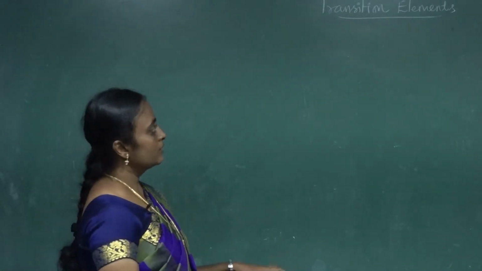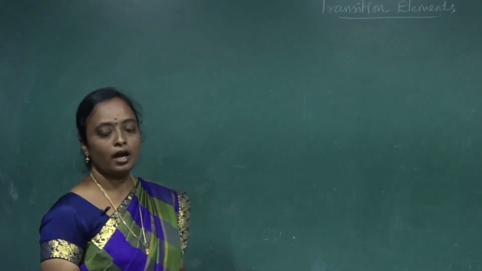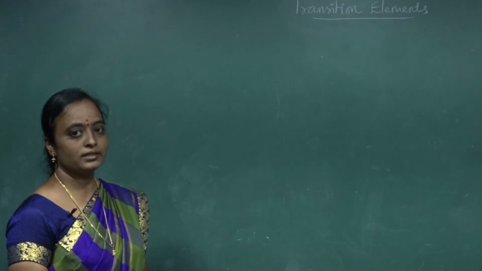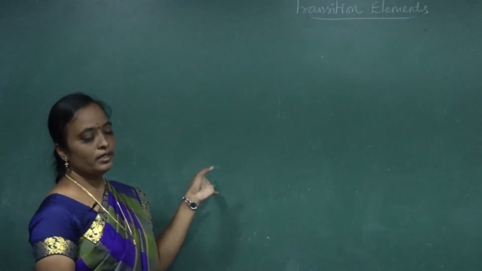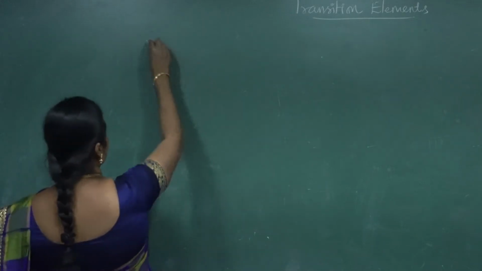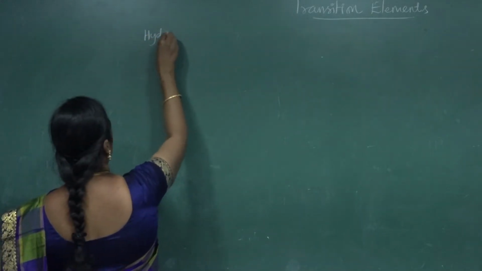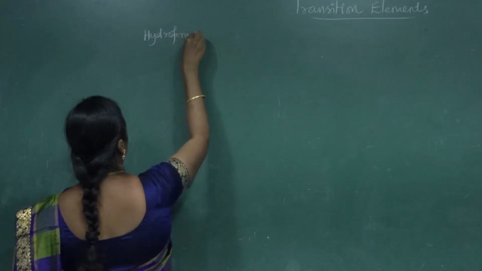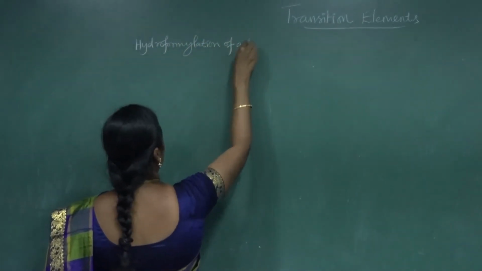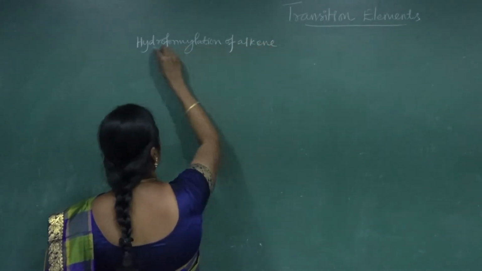Next we are going to discuss a few more examples of how a transition element or compound acts as a catalyst. First one is the hydroformylation of an alkene.